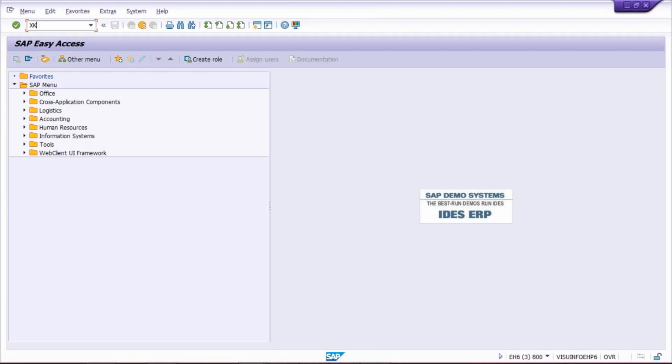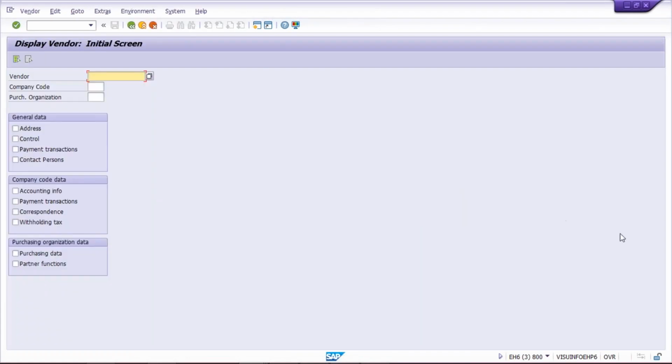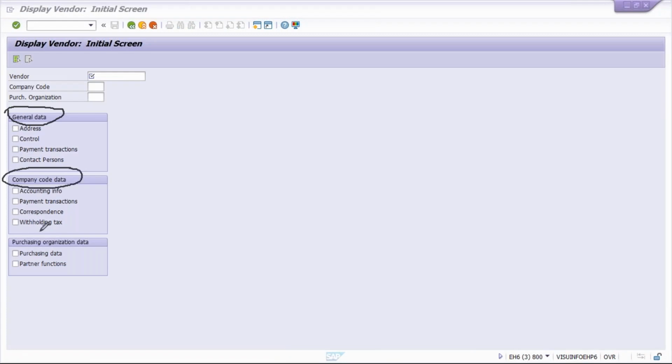If you go to any vendor master, what is happening? Look here, we have three data: general data, company code data, and purchase organization data. Under general data, we have lots of tabs like address, control, payment transactions, contact person. Under company code data, we also have some data like accounting info, payment transactions, correspondence, and so on.